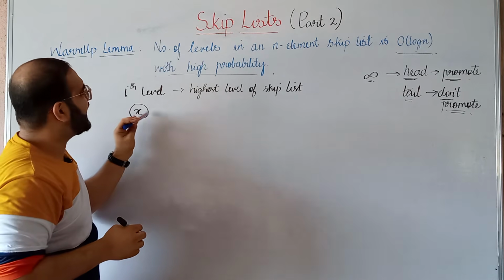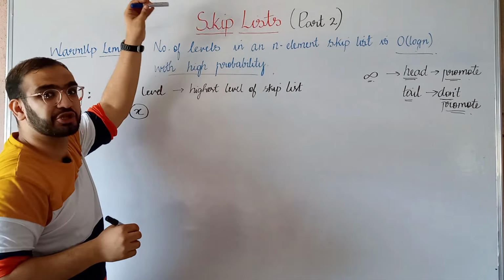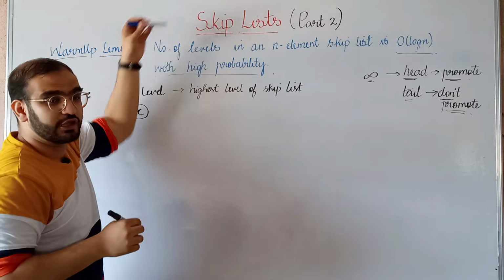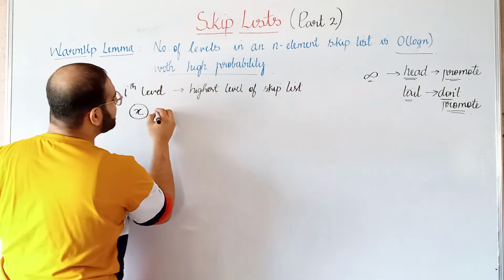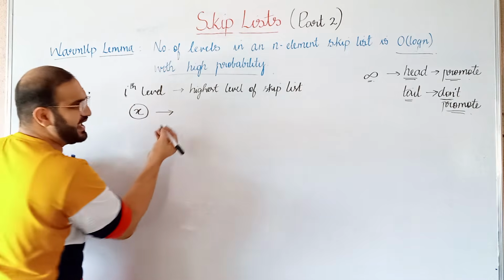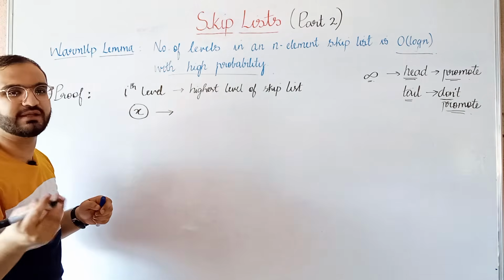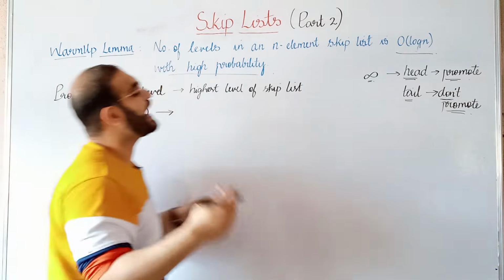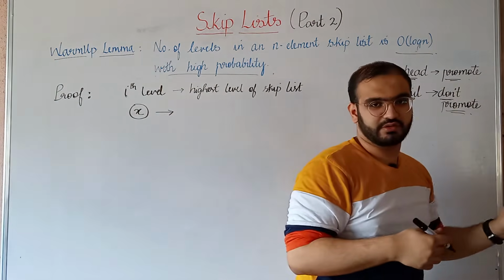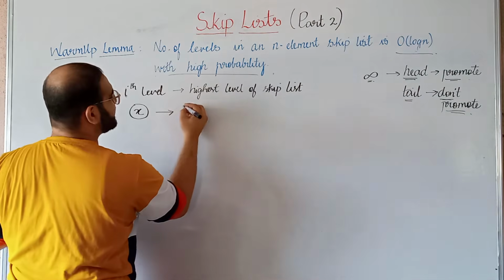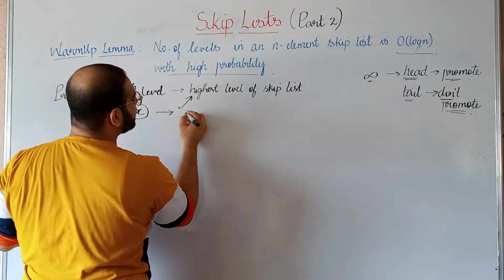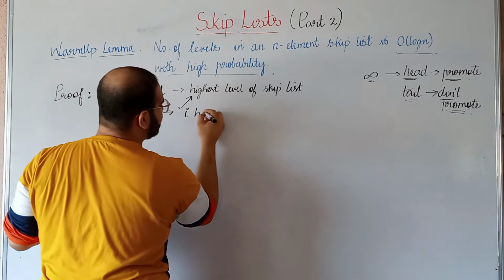If this node x has to reach up till the ith level, what should happen? In that case, when we were trying to insert this node x, we should get i heads. So for this to happen, we should get i heads.